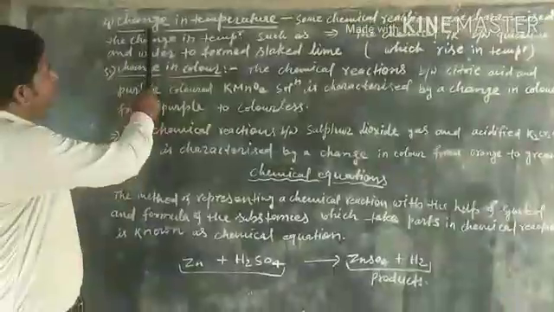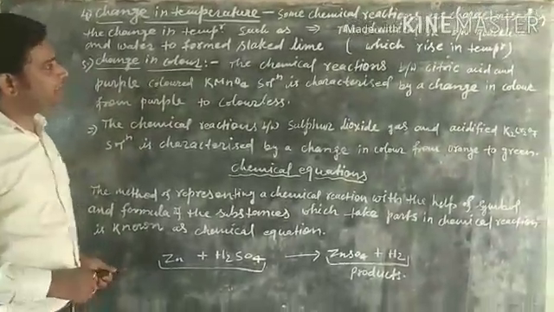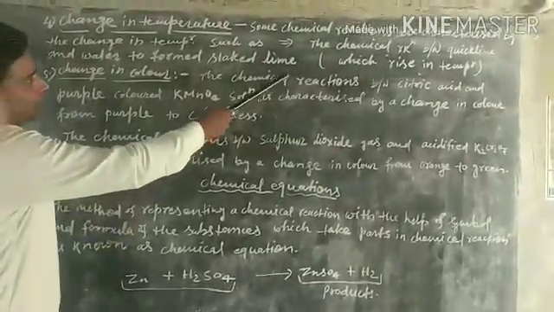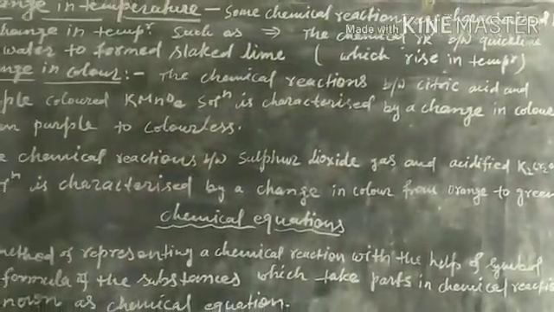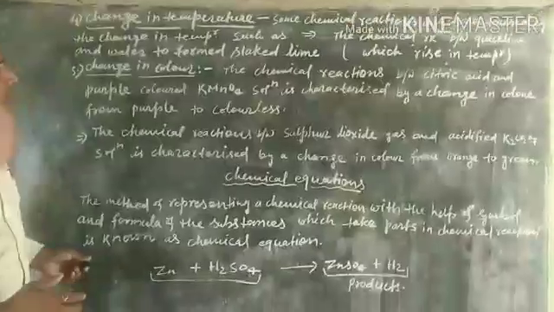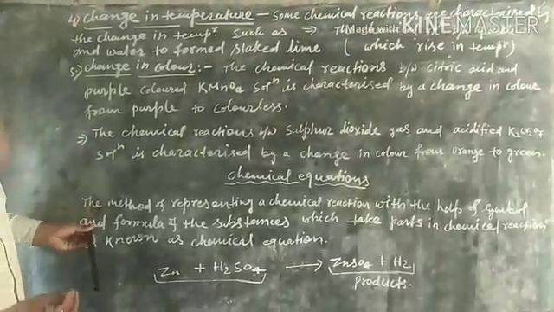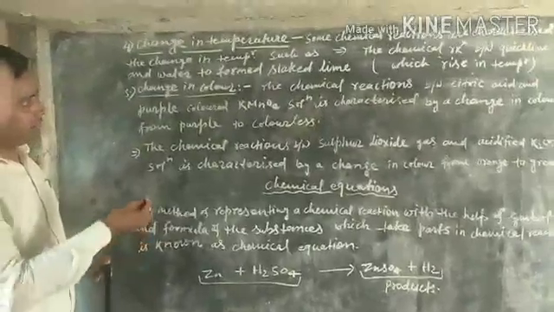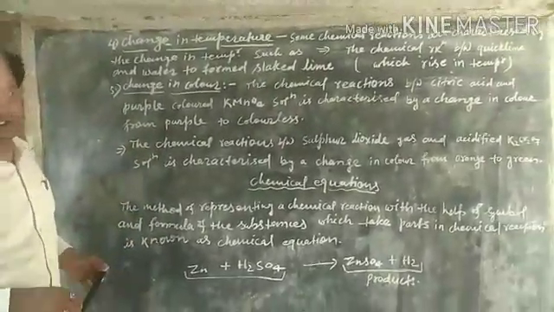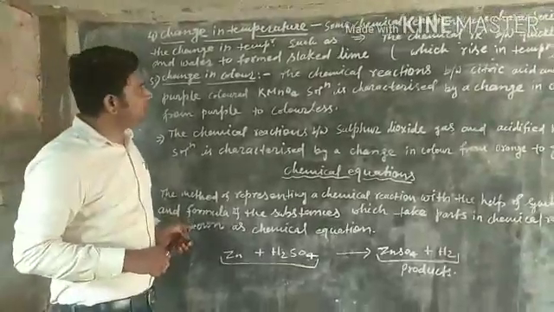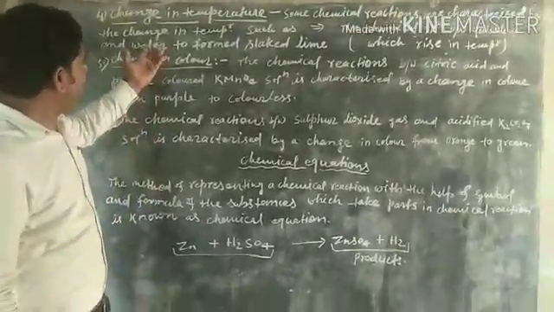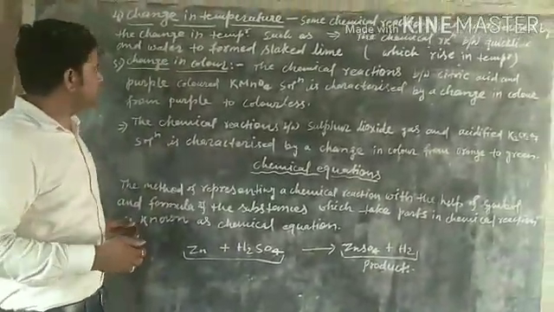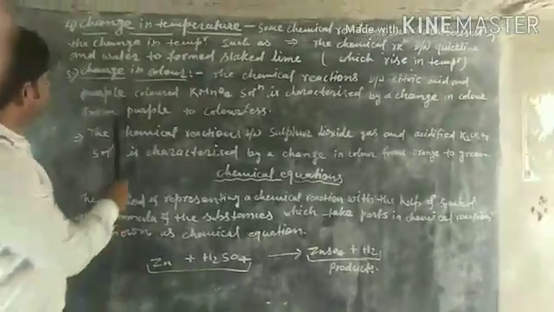Now write down. Change in temperature. Some chemical reactions are characterized by the change in temperature, such as the chemical reaction between quicklime and water. When quicklime reacts with water, then slaked lime is formed. In this reaction, temperature increases. So we can say this reaction is a chemical reaction because temperature increases in this reaction. And next one is change in color.